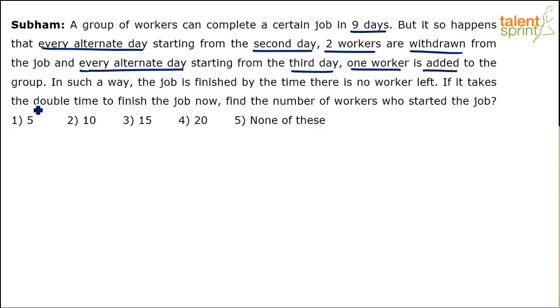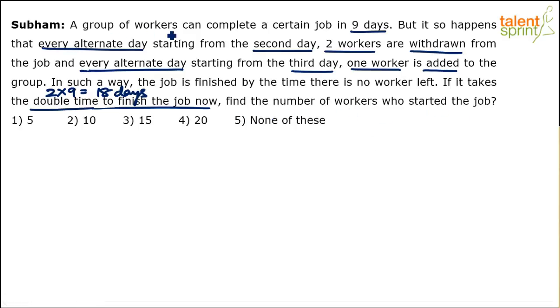If it takes double the time to finish the job now, understand, now it takes double time to finish the job. Earlier it took 9 days. Originally it takes 9 days. A group of workers can complete a job in 9 days. But now it takes double time. So double time, can we directly say 2 into 9, 18 days? So basically the job gets finished in 18 days, right? So it takes double the time to finish the job now. Find the number of workers who started the job.